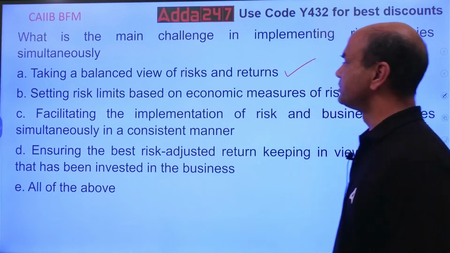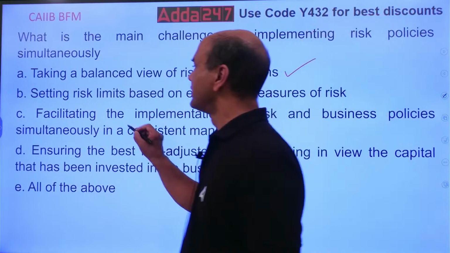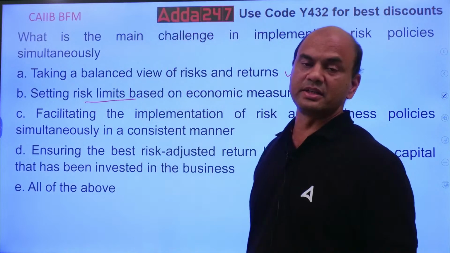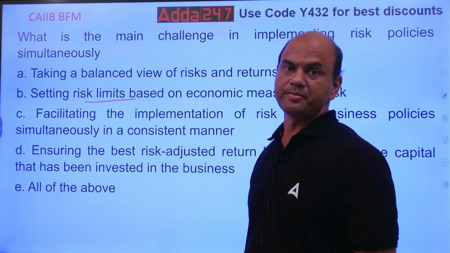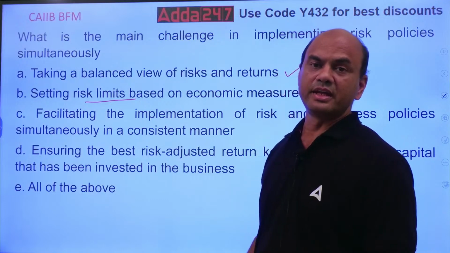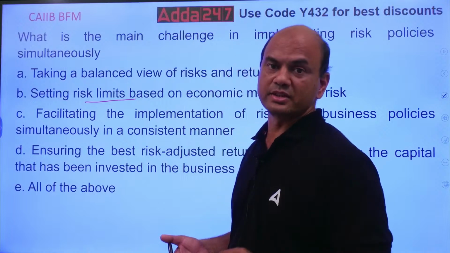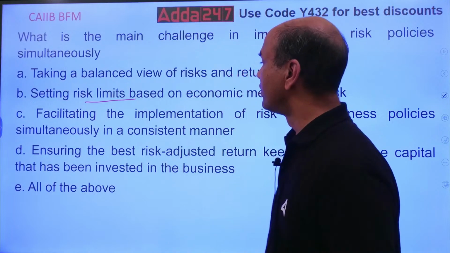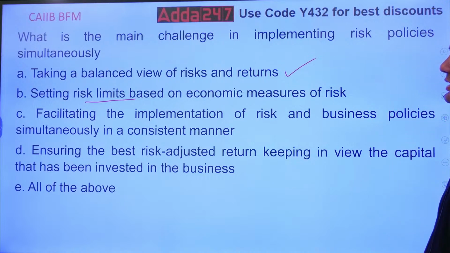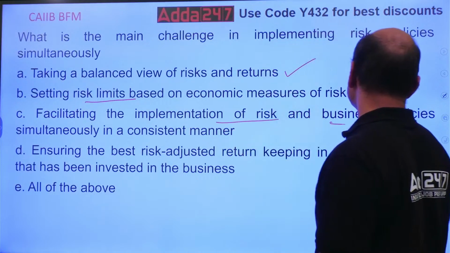Setting risk limits based on the economic measures of the risk. Setting the limits. Again, if you have everything simultaneously, you'll always face a problem, because you'll get so much burdened that you won't be able to pay attention to the specific nitty-gritties at each level. Facilitating the implementation of risk and business policies simultaneously in a consistent manner. Implementation of risk and business policies.